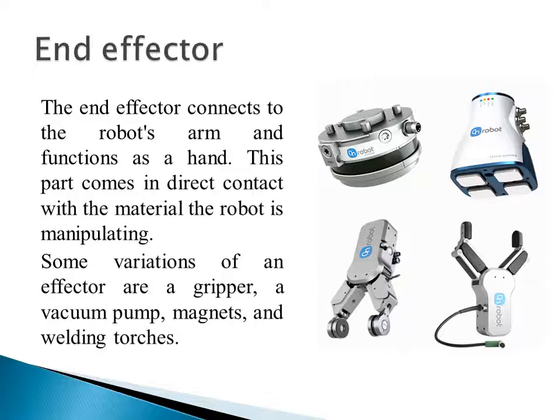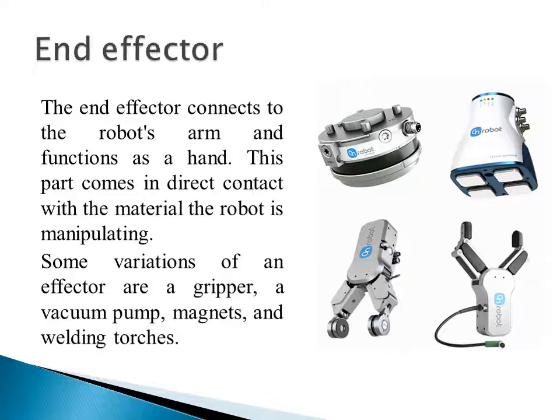Next is the part which is also very important, known as the end effector. The end effector is connected with the robot arm, and its function is just like a human hand, right? A person picks up some object in their daily routine life and places the object. This part comes in direct contact with the material that the robot is manipulating. So this is the attachment of the robotic arm, where we can use different types of end effectors depending upon the work, or depending upon the task.